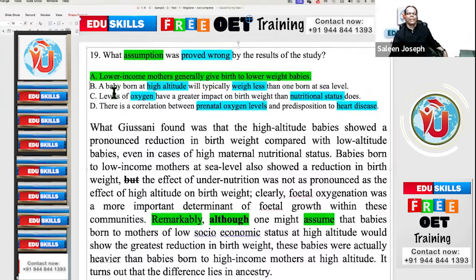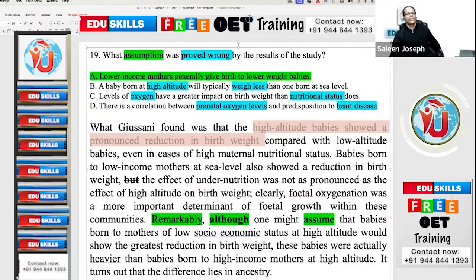Option B, a baby born at high altitude will typically weigh less than one born at sea level. Now you see, what Gusani found was that the high altitude babies showed a pronounced reduction in birth weight compared with low altitude babies, even in cases of high maternal nutritional status. So here they are saying a baby born at high altitude will typically weigh less than one born at sea level. Means those born at high altitude will weigh less. Correct, no? Yes, Father, that's correct.